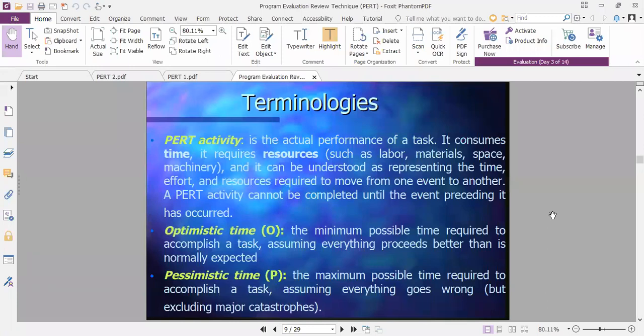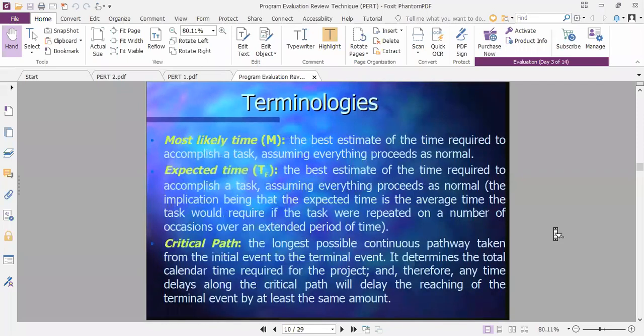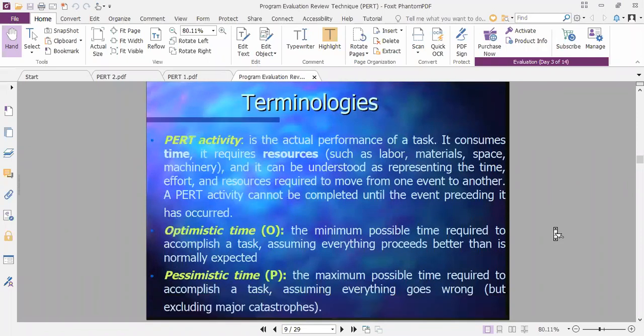Okay, so these are two important definitions in the terminologies part. Optimistic time: assume everything is going well, everything is going better. Pessimistic time: assume everything goes wrong, everything is going wrong. These are the two terminologies in the case of PERT.